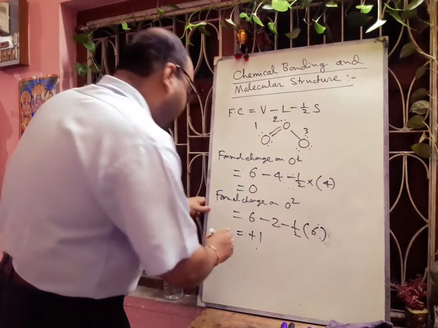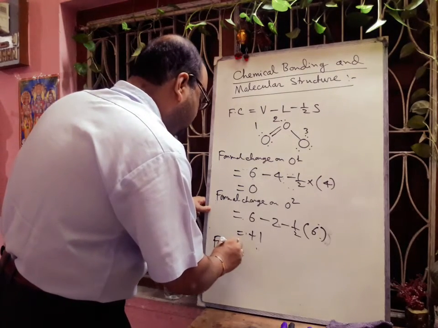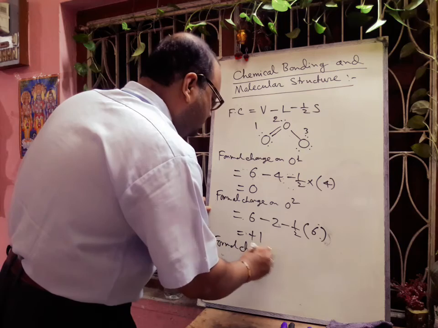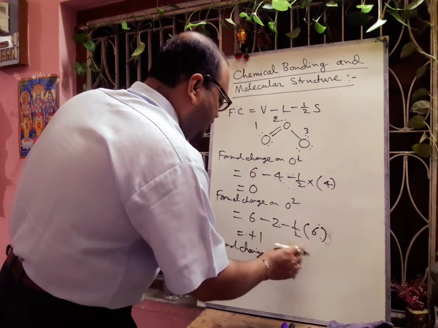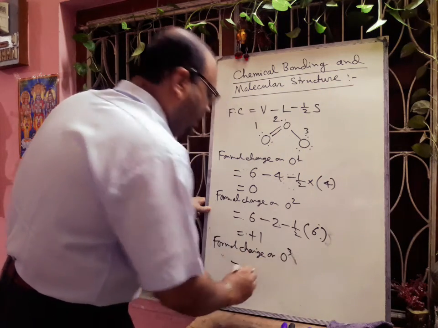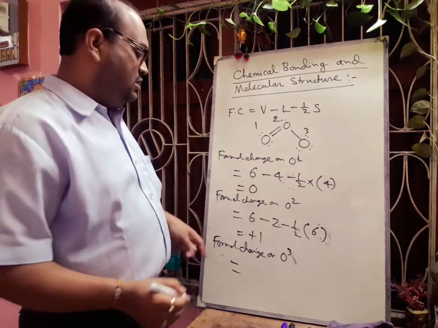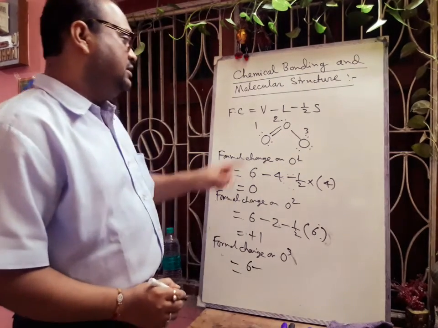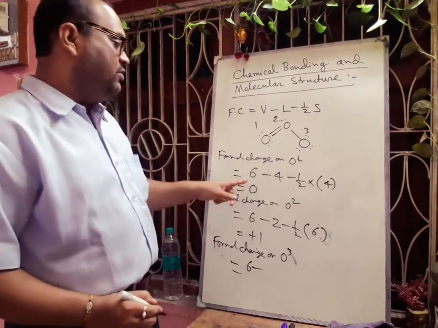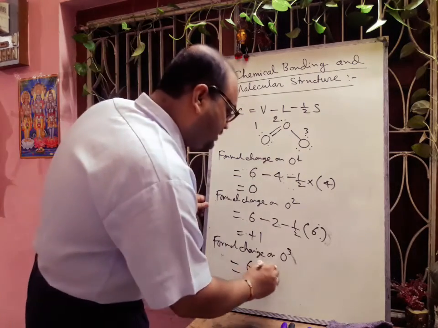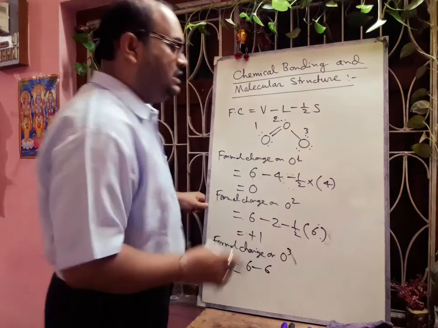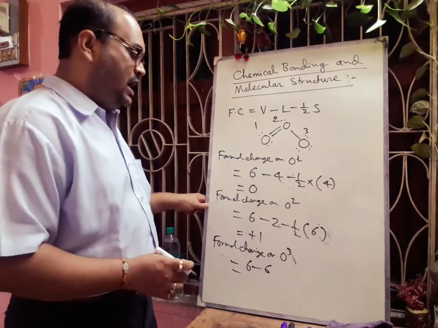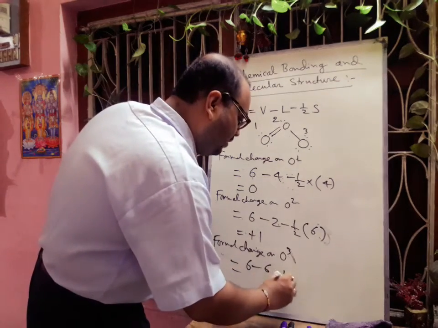Now we calculate the formal charge on oxygen atom 3. In oxygen atom 3, here also the number of valence electrons is 6, and the number of lone pair electrons will be 6, because 3 lone pairs are there on this oxygen 3, and minus half of the bond.